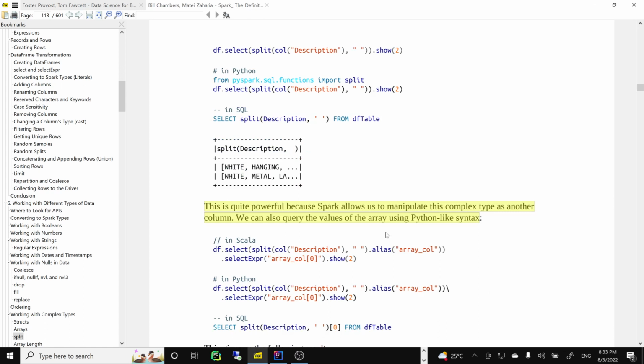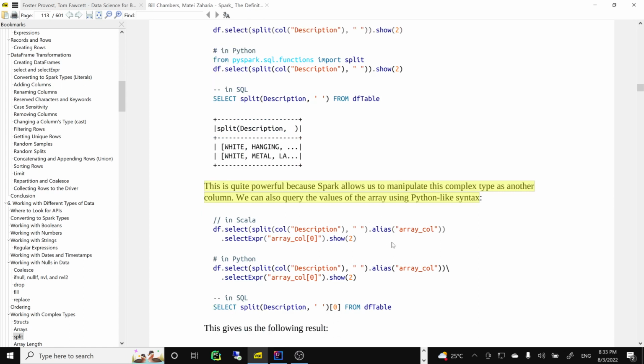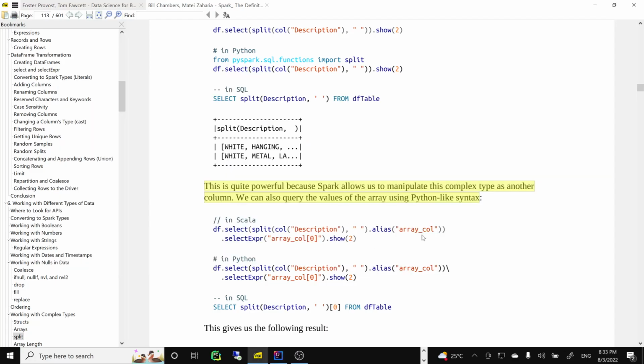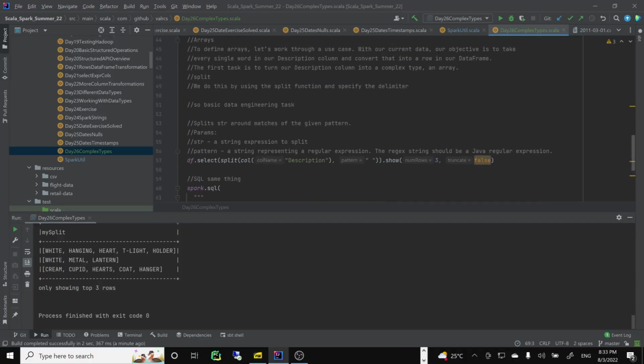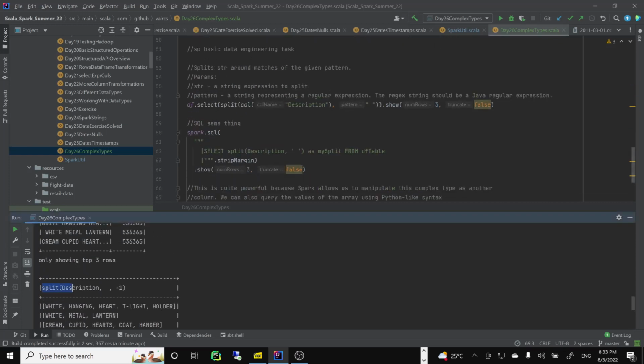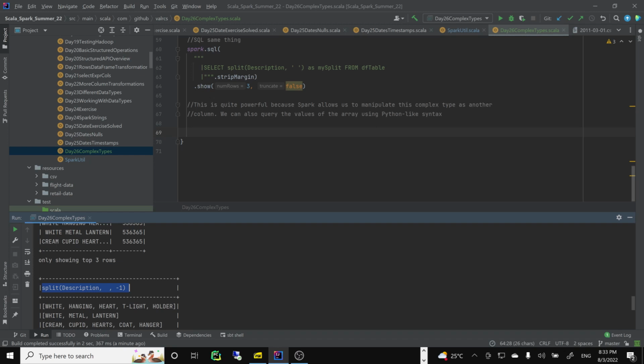So for this complex query, we'll need to make a name, something like array column, so we can actually see the values. We renamed it as my split because getting this name here comes out quite ugly. This column name, we want something a little bit nicer.